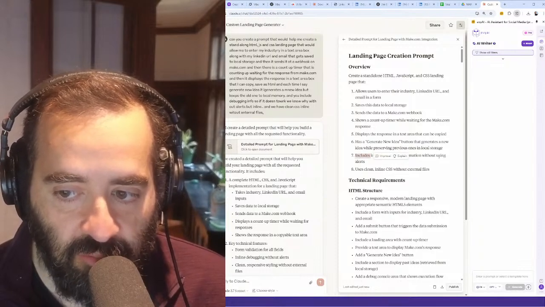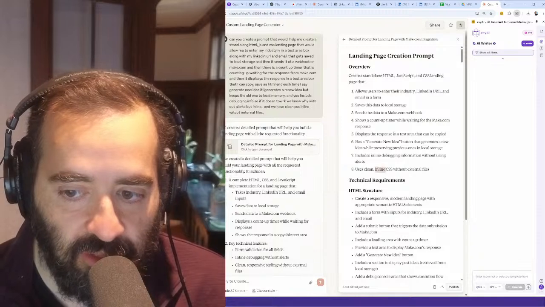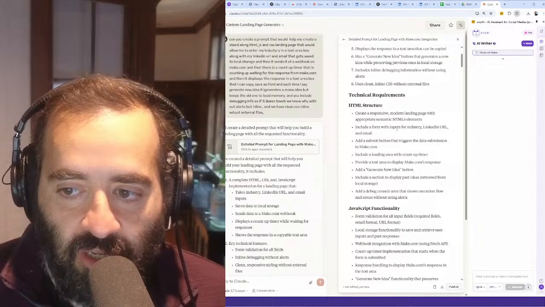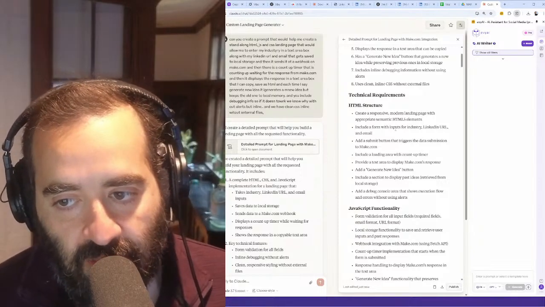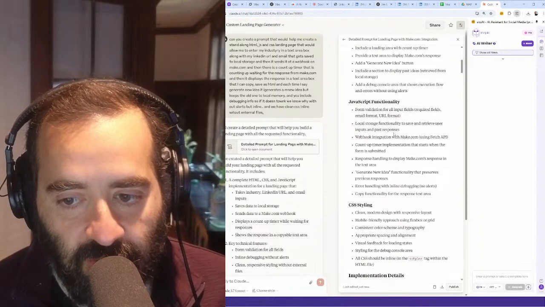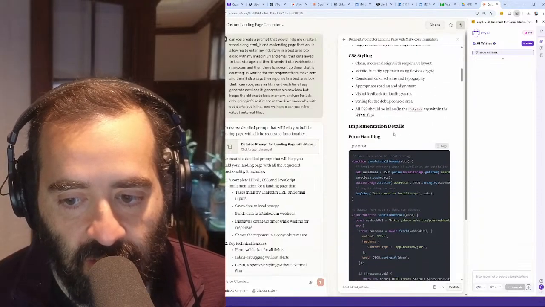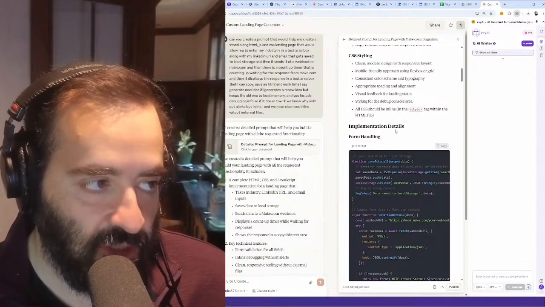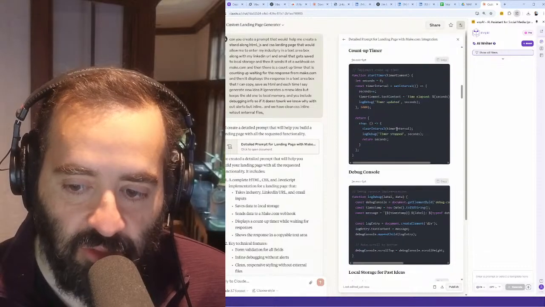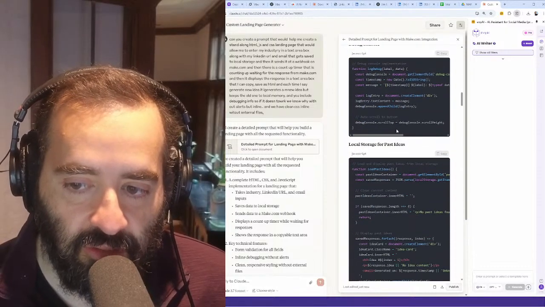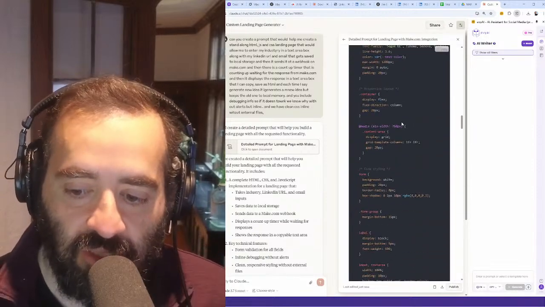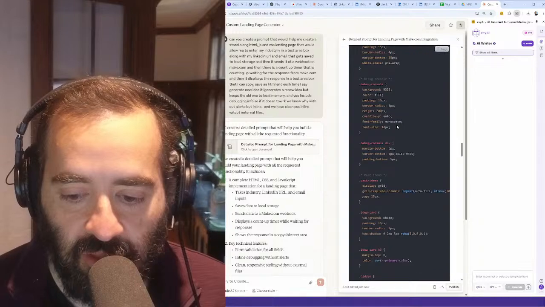Include inline debugging information without using alerts. Use clean inline CSS without external files. Create a responsive, modern landing page with appropriate semantic HTML5 elements. Include a form that inputs, look at that, technical requirements, JavaScript functionality, CSS styling, and then implementation details. Wow. So this actually has a count up timer. It has a debug console, the local storage for past ideas, the complete implementation example. So we have a complete implementation example right here, as you can see.